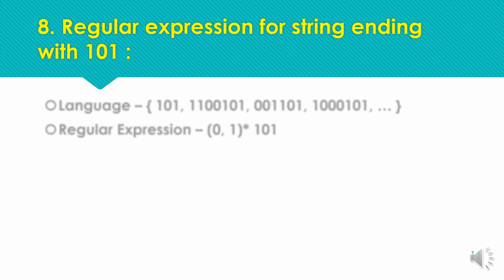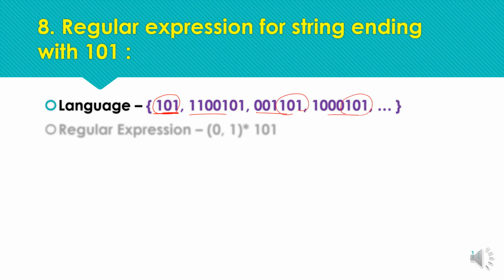Okay, in our next example, for strings ending with 101, as we have the ending constraint, the possible language for acceptance is: the minimum string is of length 3, 101, and all other combinations of strings ending with 101 are accepted by the machine.